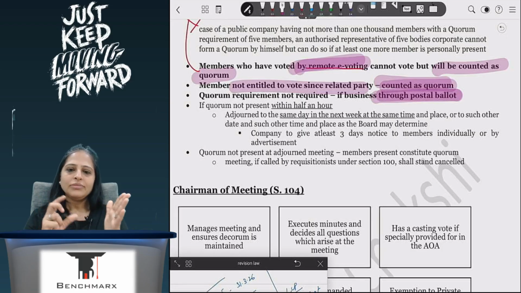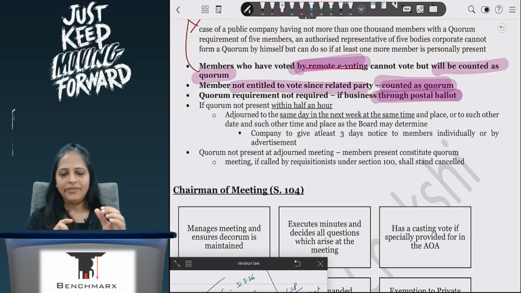Now, if I am starting the meeting at 11:30, and at 11:30 I have the quorum and I start the meeting, and after passing 3 resolutions, at the 4th resolution the quorum is not there because someone had to leave, then in that case, the resolutions which have passed without sufficient quorum, those resolutions are not valid at all.